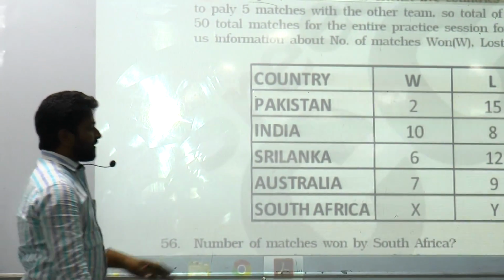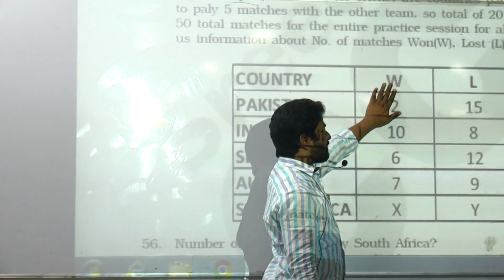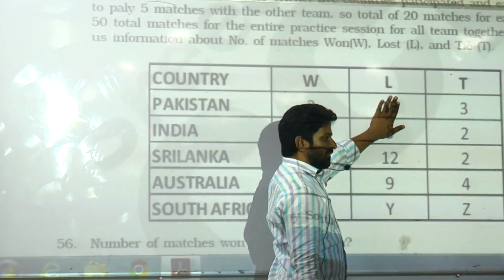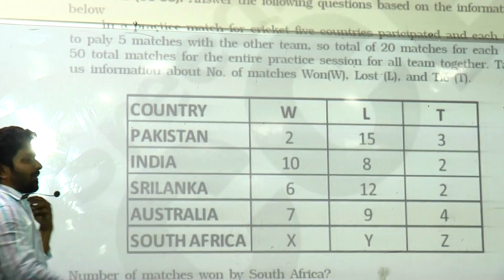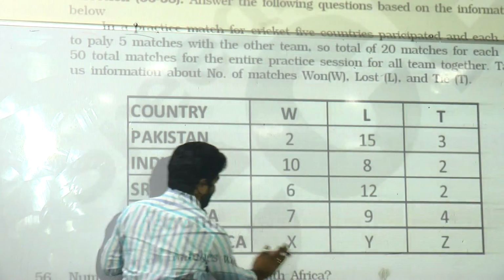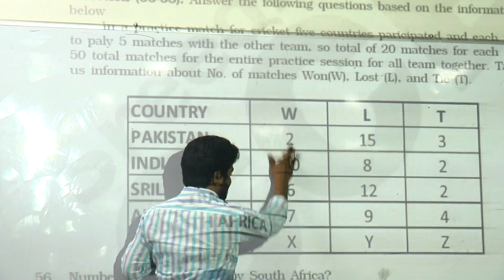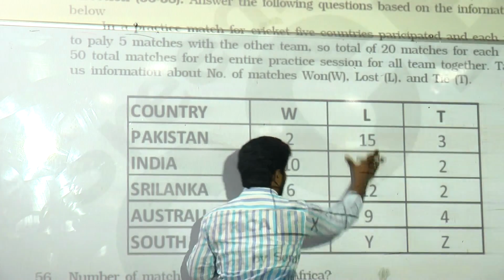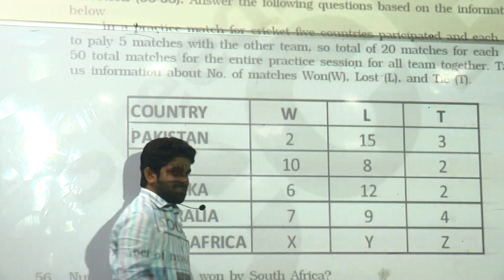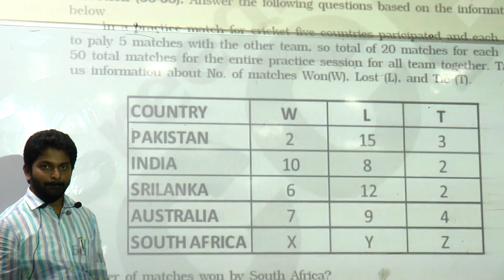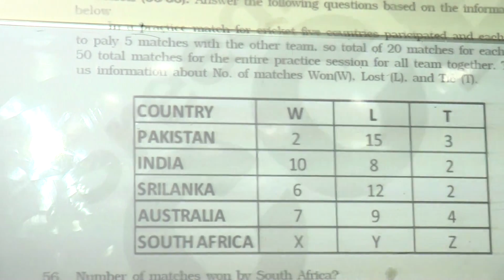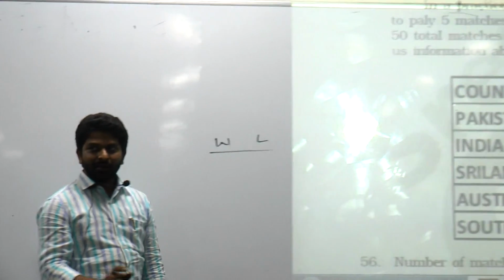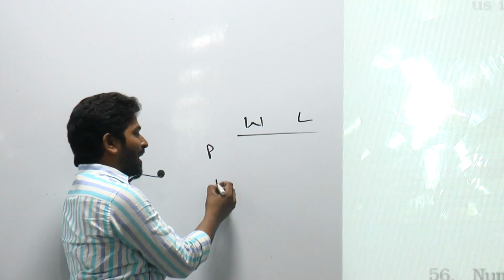Now, these are the number of matches won by the first country, lost by the first country, and then tie. So when you add everything, basically when you add the number of matches that got won and that were lost, they both must be the same number, right? Wait a minute, I am talking about the number of matches won and then lost. In your table, let's say Pakistan played a match with India.